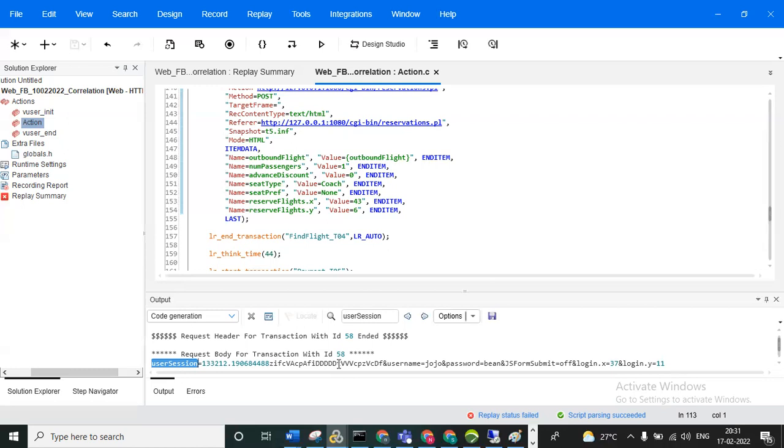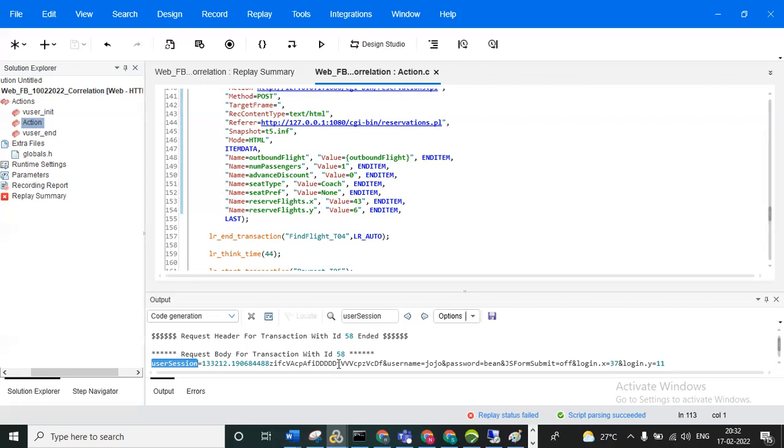Then at that time also, what we can do is speak with the developer and understand how the dynamic value is generated. If it is generated by a JavaScript file on the client side, get the JavaScript, create a .js file, extract the files, and call the function whenever you want to generate the dynamic value. So this is just from an interview point of view, okay?